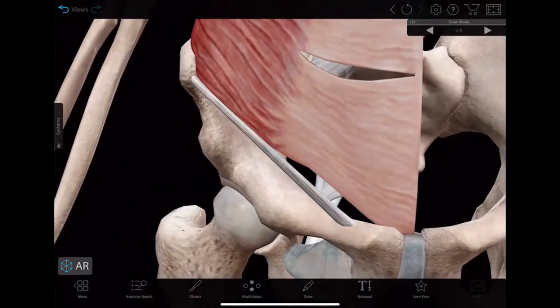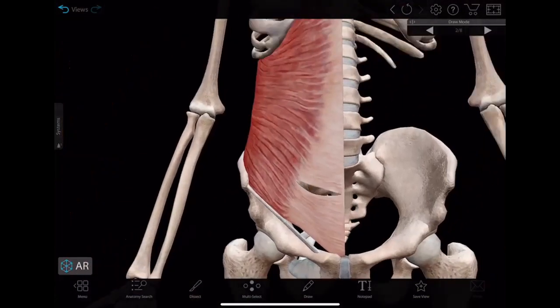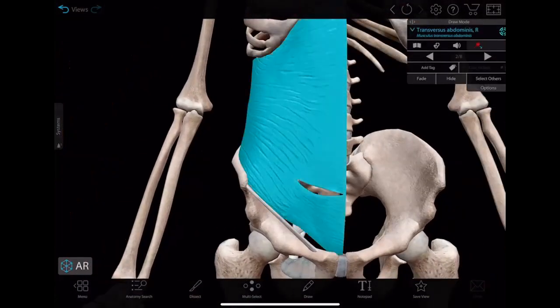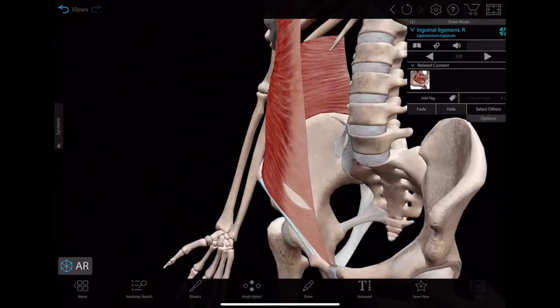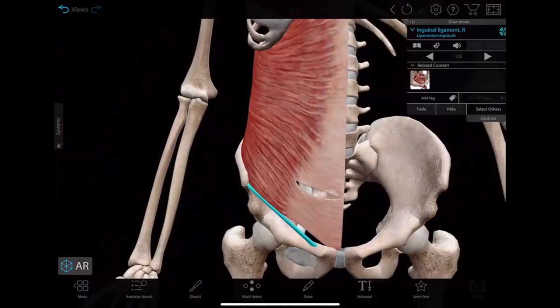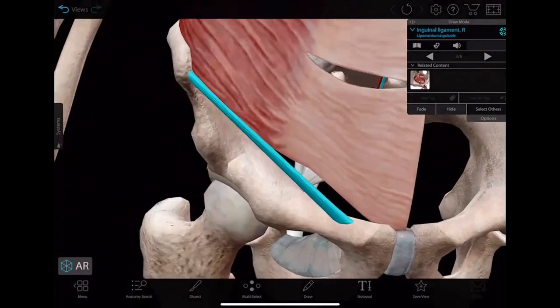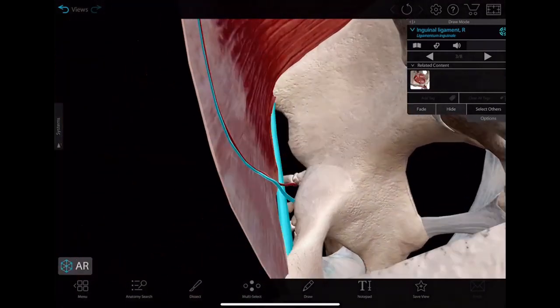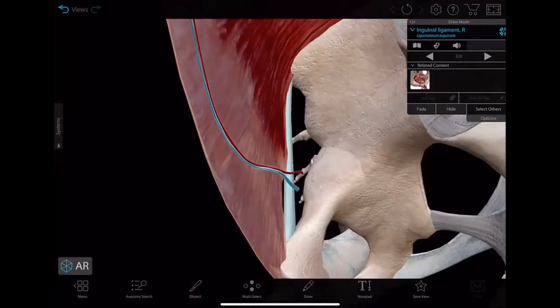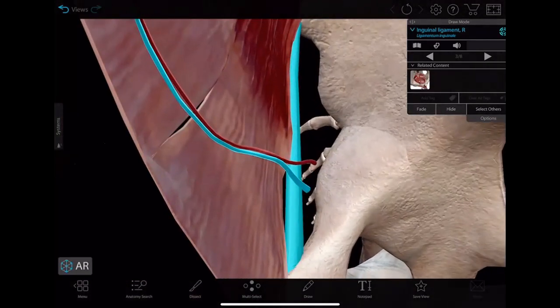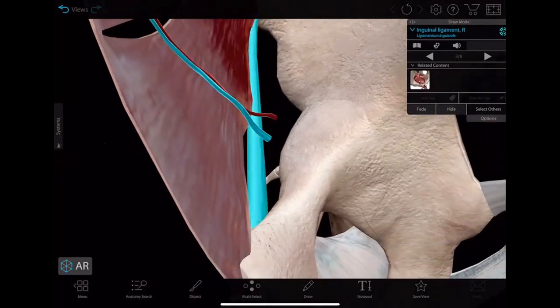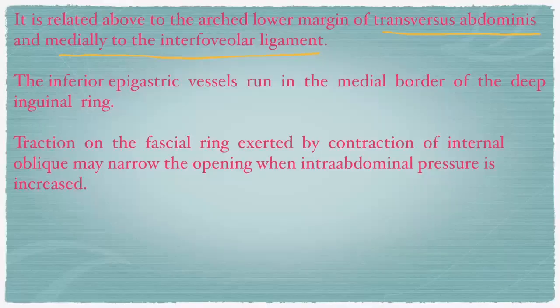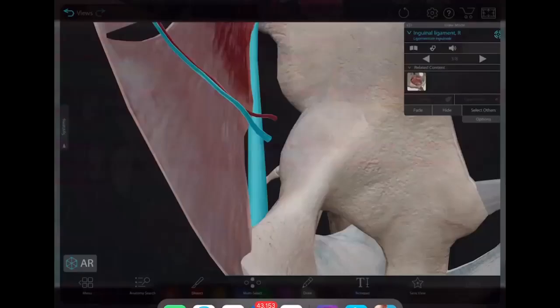So you see, this is the transversus abdominis, right? And this is the inguinal ligament. We need some inferior epigastric vessels. So those are the inferior epigastric vessels, right? So in the deep inguinal ring, the inferior epigastric vessels run in the medial border of the deep inguinal ring, right? So let us draw.